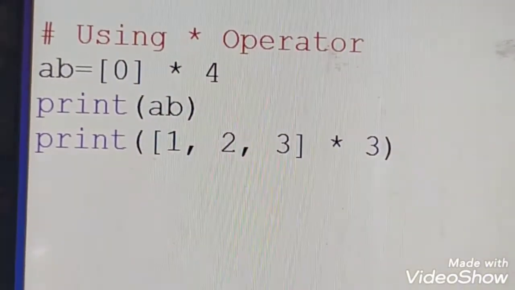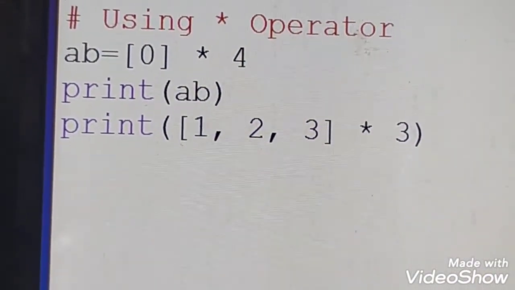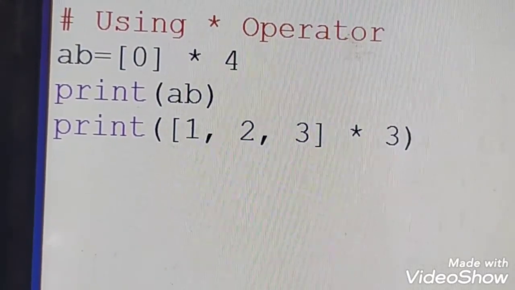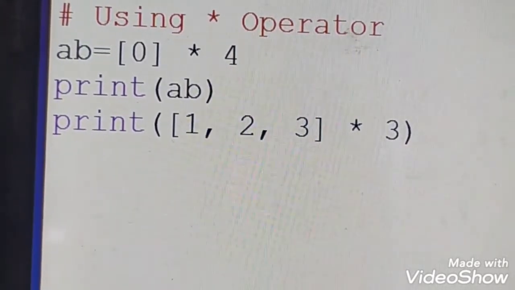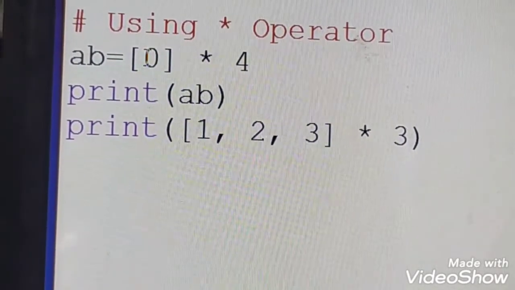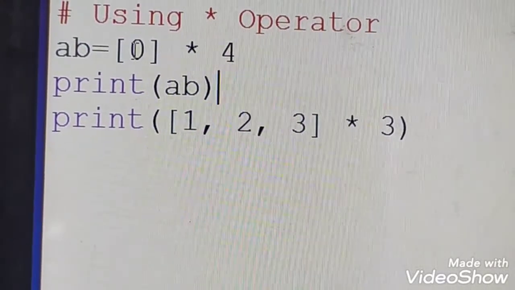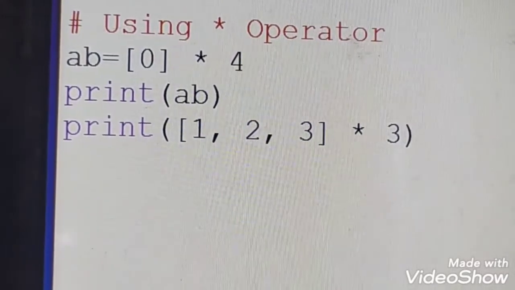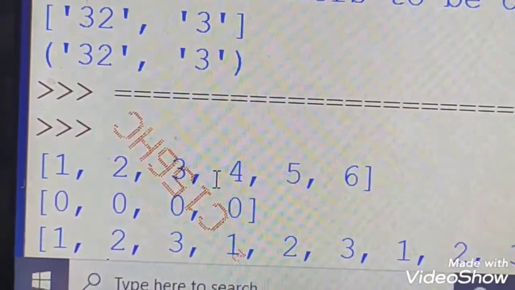Okay, and then using the plus operator and the star operator on lists. As I told you, a equal to 1 2 3, b equal to 4 5 6. If I combine these two, I will get the result as one list. But if I use the star operator, print 0 star 4, it will print 0 four times. Let's see.